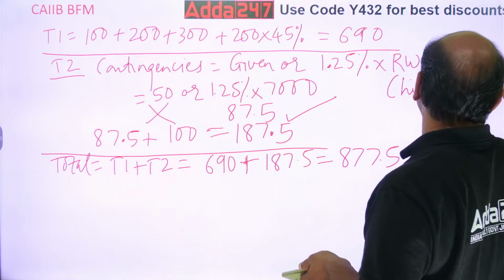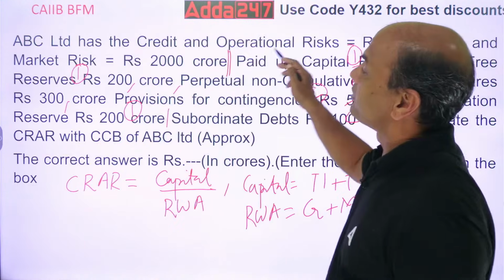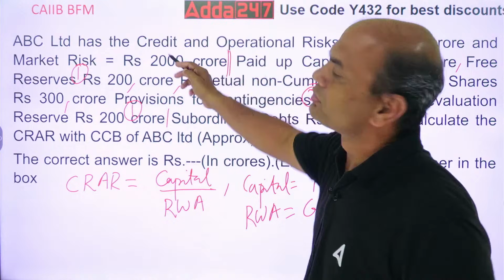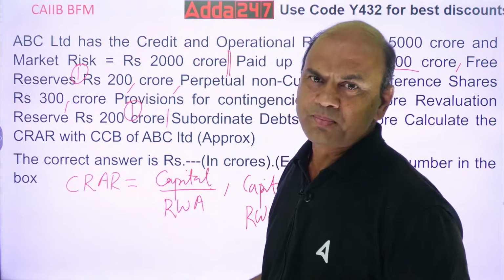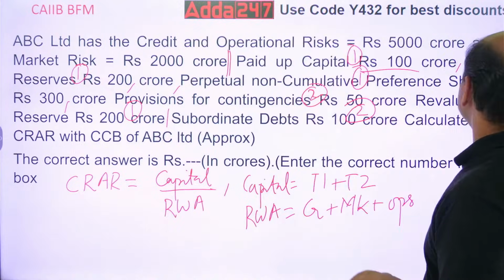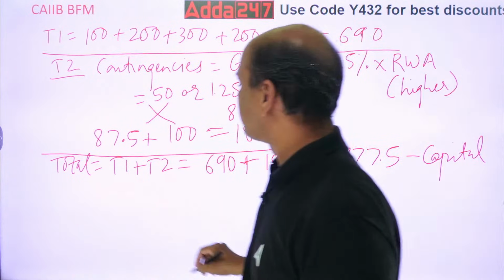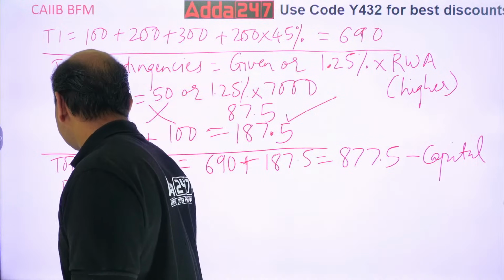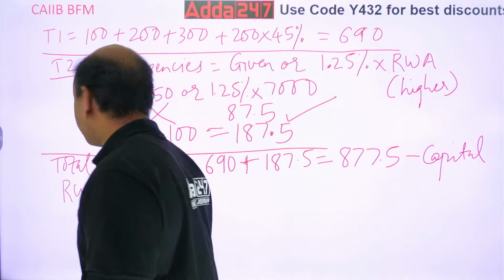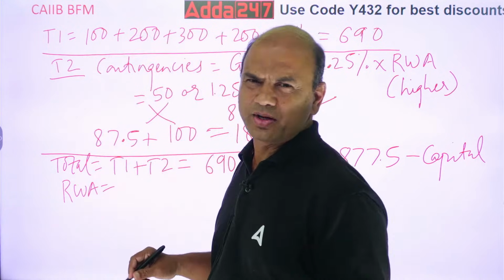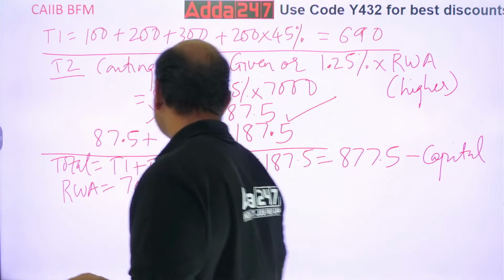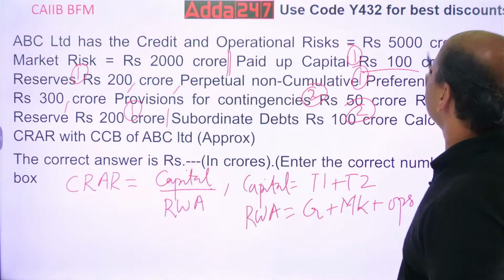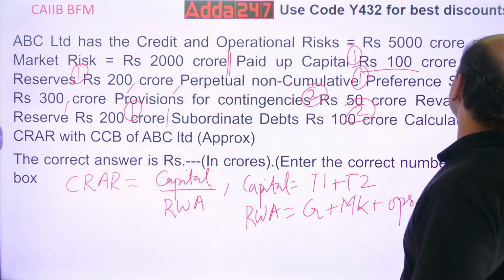So do I have the RWA? My RWA I already have: 5,000 and 2,000. So write down the RWA. My total RWA is 5,000 plus 2,000, 7,000.